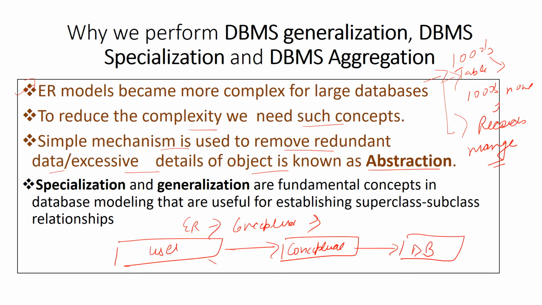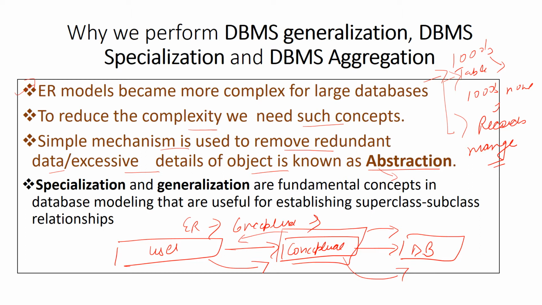Now the user requests to this conceptual layer, and this conceptual layer will further fetch the data from the databases. So the conceptual layer hides so many details from the users of the databases. It hides details of databases from the user, so we need a process, abstraction.